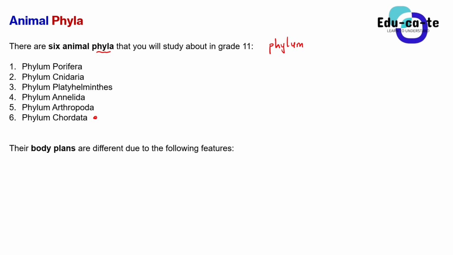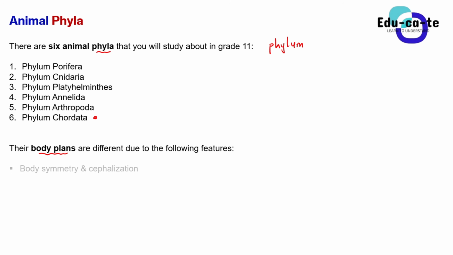We fall under Chordata. So you need to also revise the body plans of different animals. Remember that I've already introduced this topic, where I said that the body plan is just how the body of animals looks. So not all the animals are the same. If we take a human being and a fish, they do not look alike. It is because they've got different body plans.